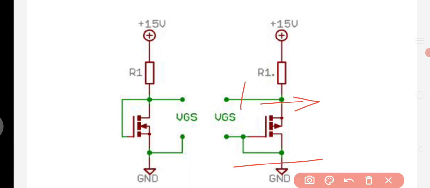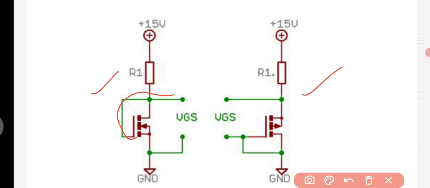This is the N channel, that is NMOS, and this is the PMOS. Here the gate terminal is connected to the drain, that is VDS. Next, VGS is applied between gate and the source. Here also VGS is applied between the gate and source. So these are the differences in the way of connecting the NMOS transistor and PMOS transistor.